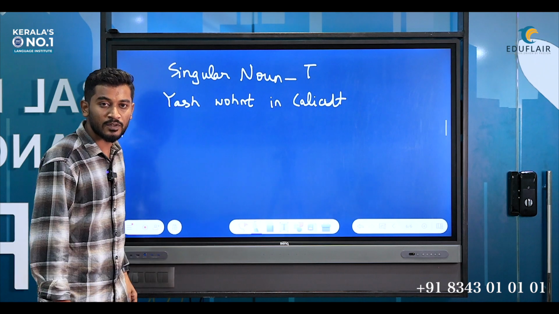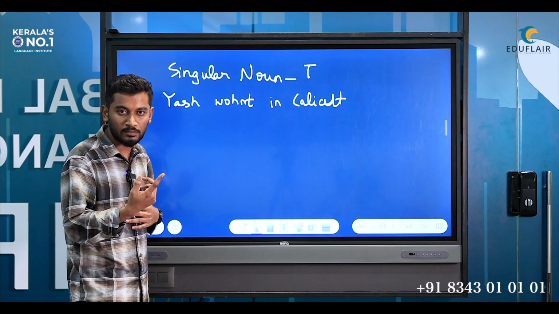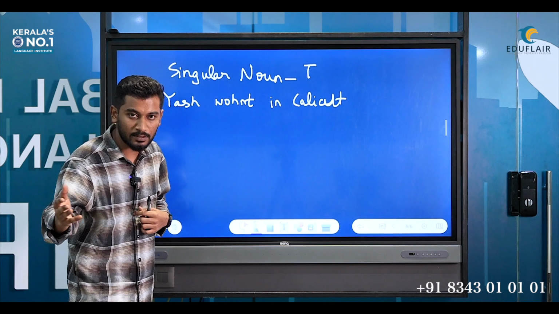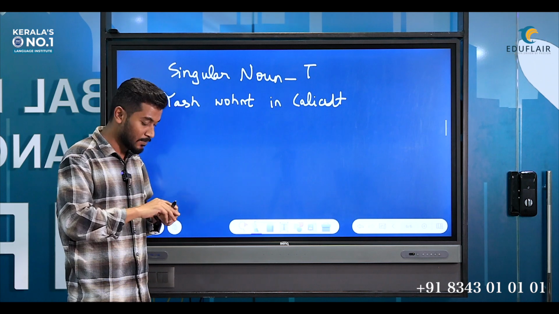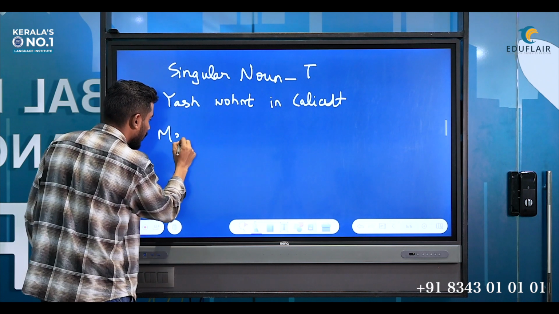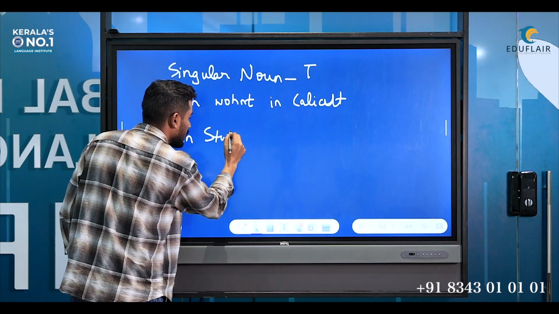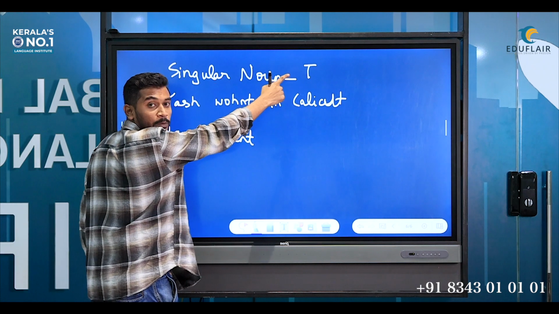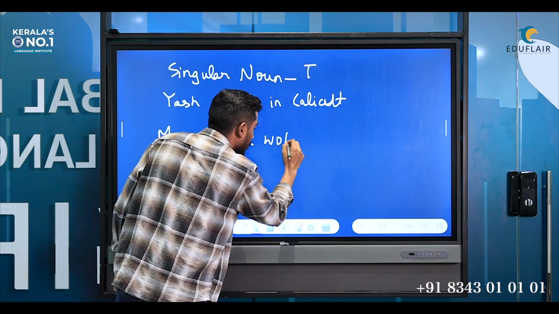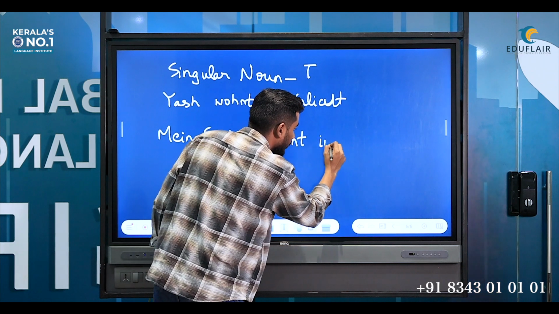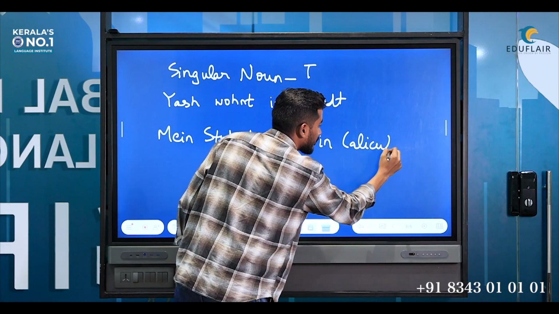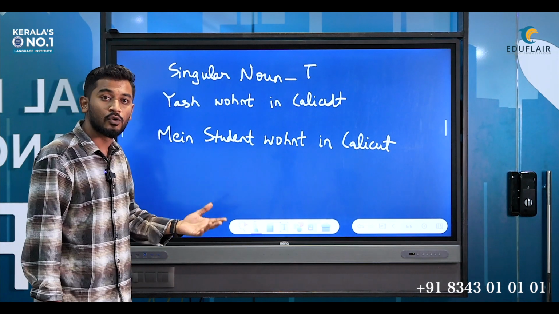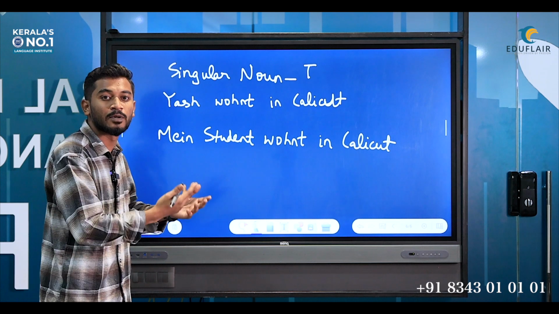Let's take one more example of a singular noun. Let's suppose I have a student, one student. I want to say my student lives in Calicut. Once again, one student, singular. So what do we write? Mein Student. Now this is my subject, a singular noun, the ending would be t. What do I write? Wohnt in Calicut. So this is the ending we have for singular nouns. Now what to do when we have plural nouns, that is, more than one person?